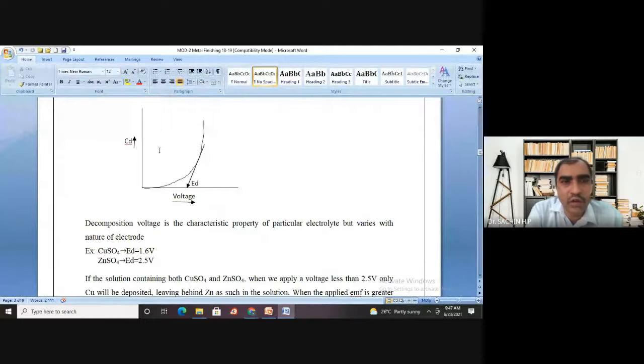Anyway, we all know that this is the graph corresponding to the measurement of decomposition voltage. Remember, I told that decomposition voltage is a characteristic property of what? A particular electrolyte.